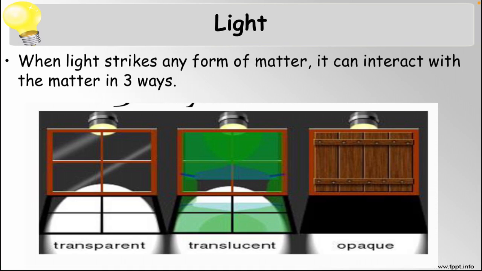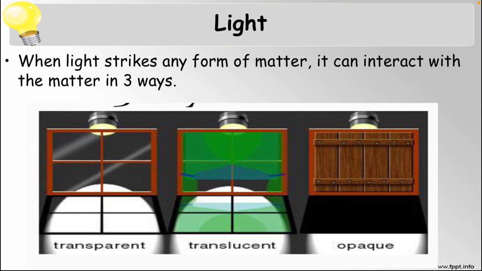Now let's see what happened. On the other side you can see there is a light. Now all the above objects like glass, plastic, wood are different, and we can see differently through these objects, and the concept of these objects comes into the picture. We have seen 3 kinds of objects in our example.